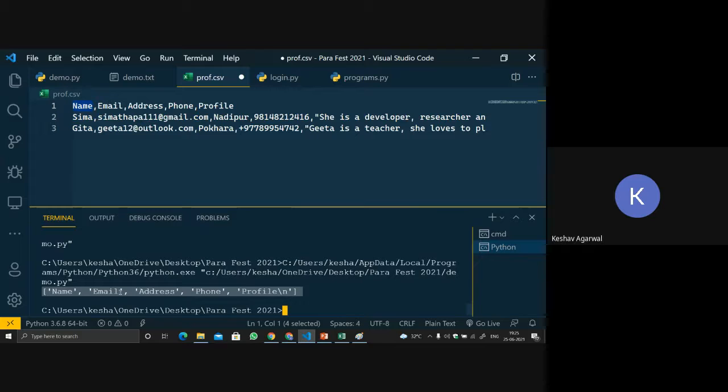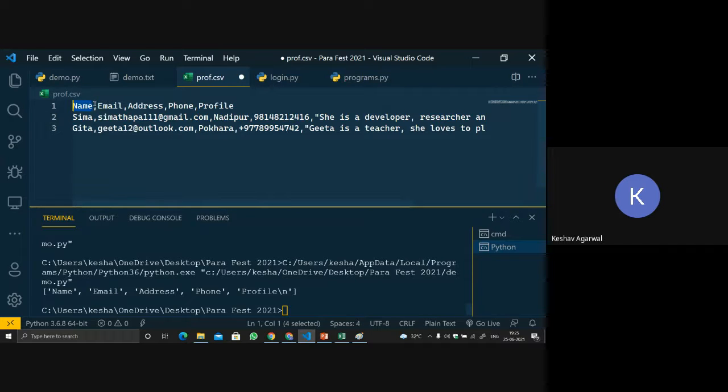Are you getting it? Yes, it is separated by commas. Whatever the value is before the comma, it will be given as one value. The comma here is not the comma of the CSV file, it is the comma of the list. Don't get confused. So whatever value we get after the comma, that is email, we store in another value.